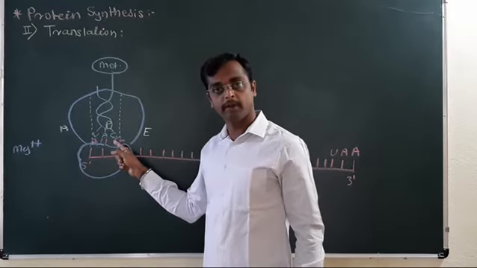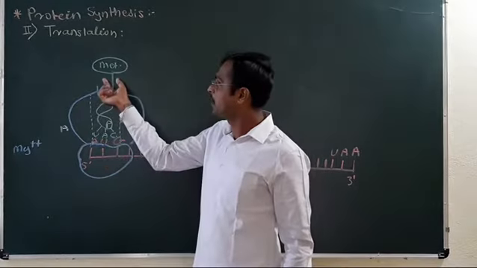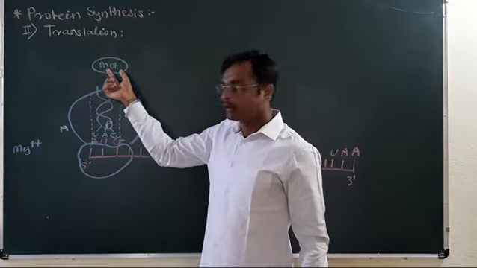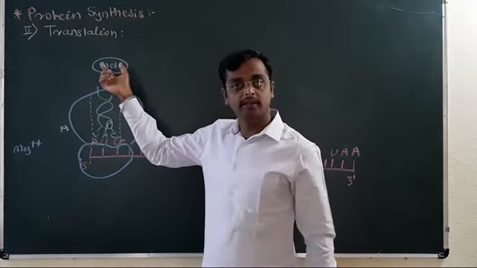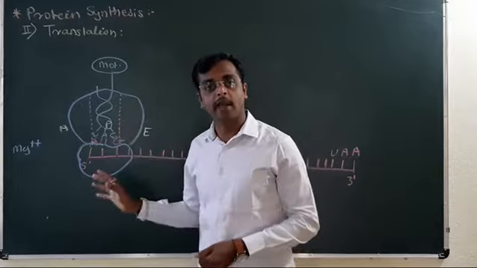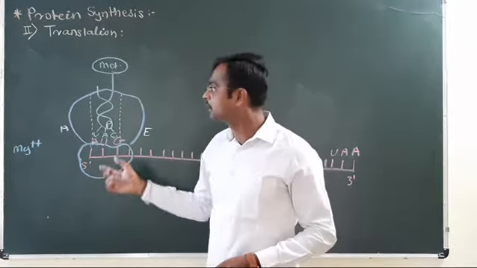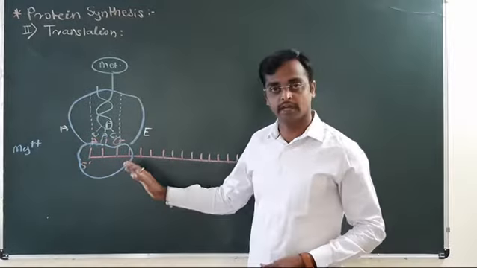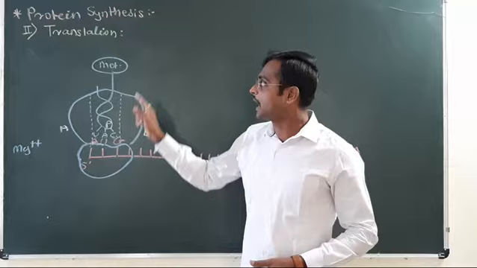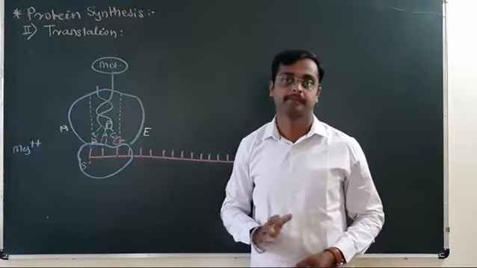This complementary codon-anticodon base pairing takes place, and the correct amino acid, methionine, is transferred to the P site. Understood? Now this is the start, or the initiation, of the formation of the polypeptide chain. This is the initiation of the translation process, where translation begins.